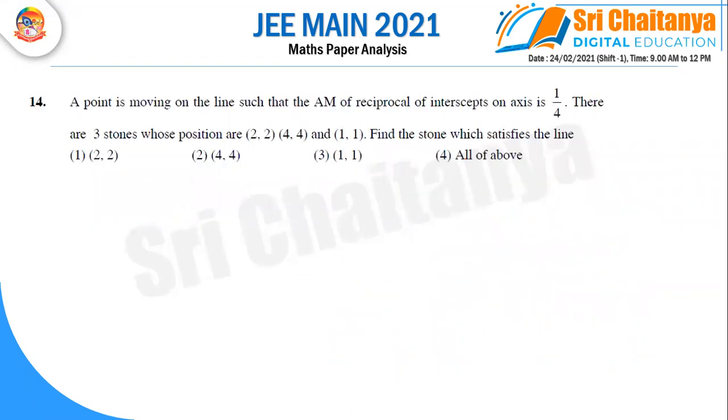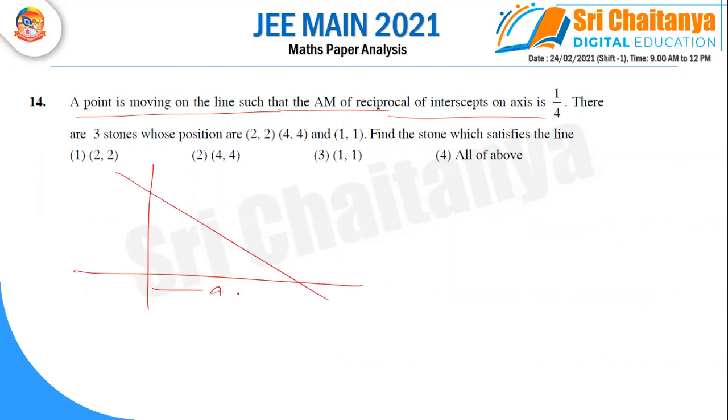Next question. They are saying a point moving on a line, and the arithmetic mean of reciprocals of intercepts. So maybe you have x by a plus y by b, so the equation is x by a plus y by b is equal to 1. Maybe any point on this one, h comma k, so you can write h by a plus k by b is equal to 1. And observe this intercept is a comma 0 and the other point you can write 0 comma b.